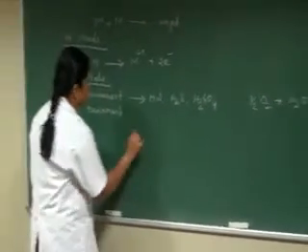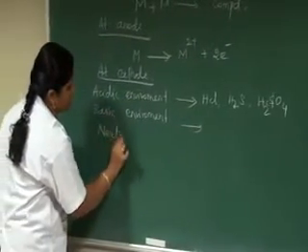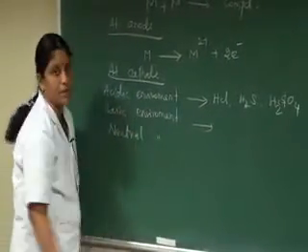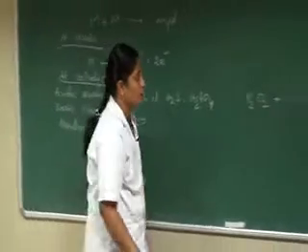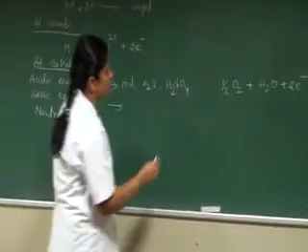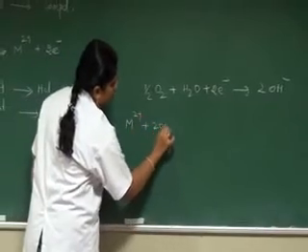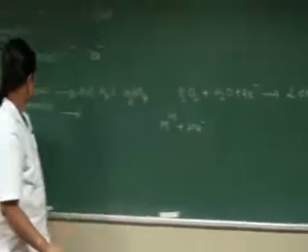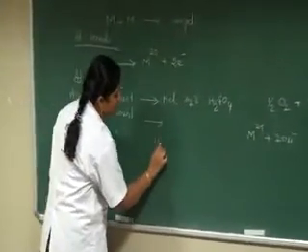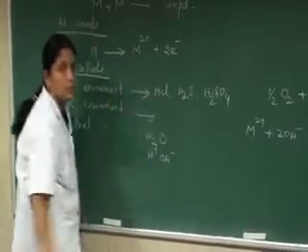And in a neutral environment, that is basic and neutral, in the presence of water, the combined reaction is metal plus water. In a neutral environment, the presence of water gives H plus and OH minus ions.